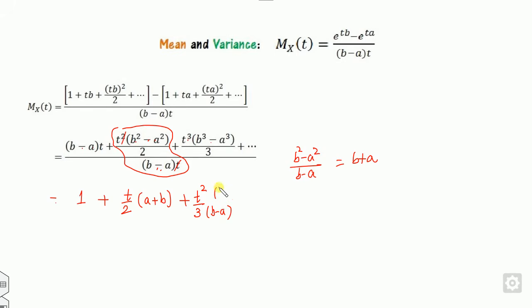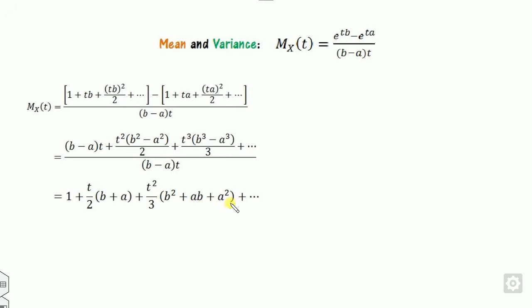How do you expand b cube minus a cube? This is b minus a times b square plus ab plus a square. So you can expand it this way and so on. Once you see it, b minus a is again cancelled out. So the remaining part is here and so on. So you can see this.